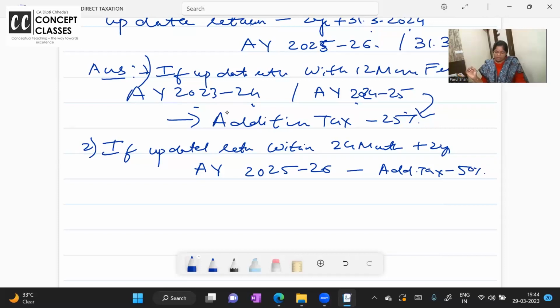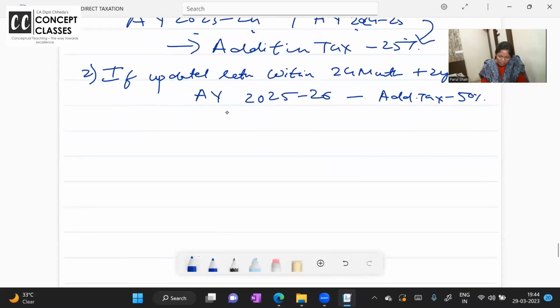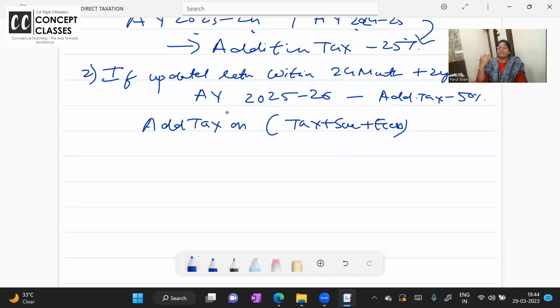Clear or not? And on what? Additional tax on tax plus surcharge plus cess. ये तो clear है ना? On tax you have to calculate surcharge, on tax plus surcharge, cess. ये तो है.